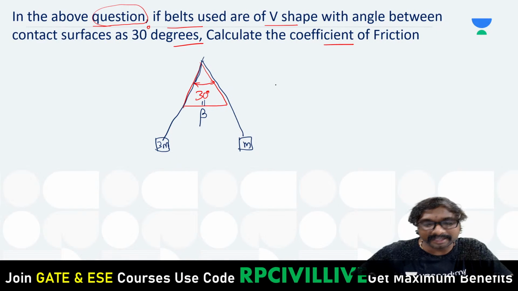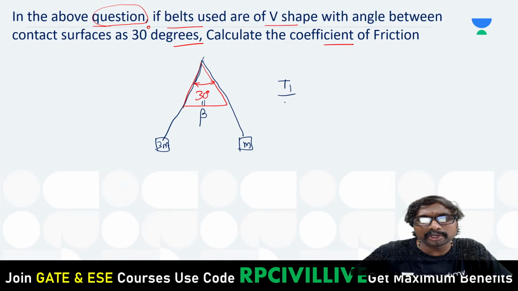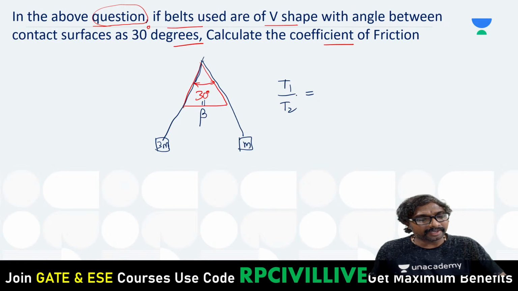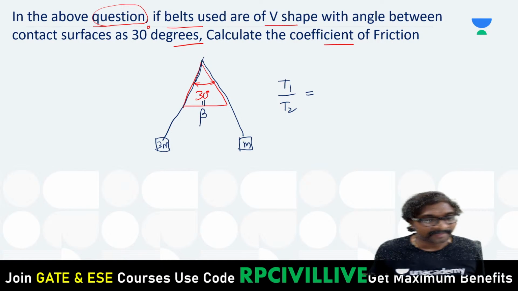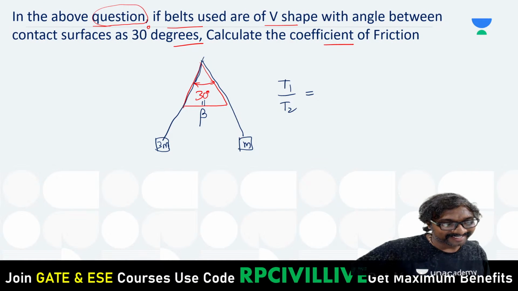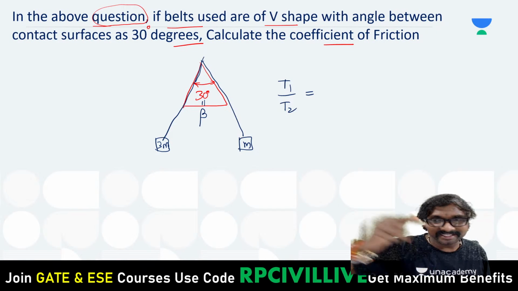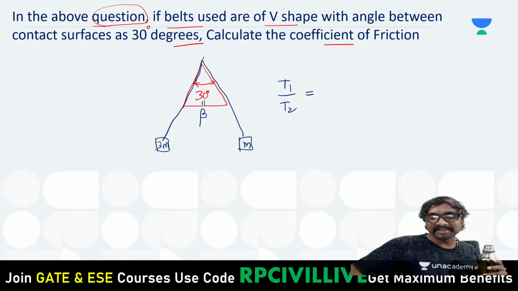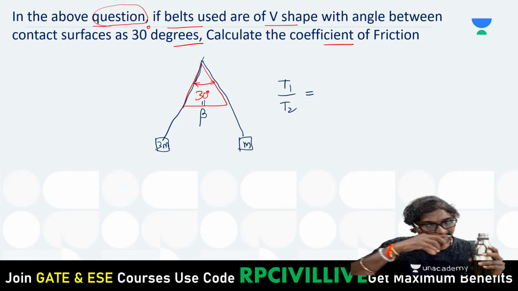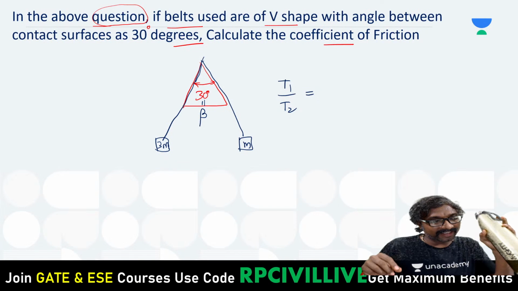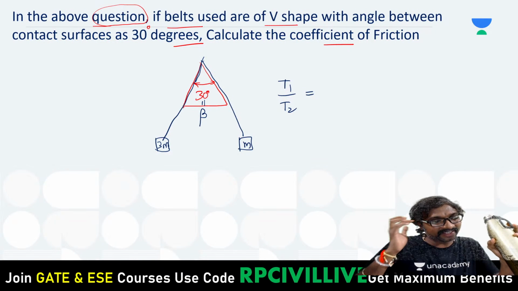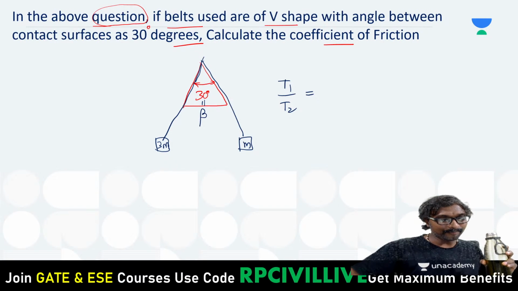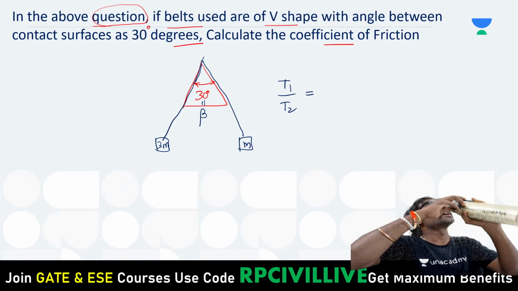V shaped you are having, right? Tell me what is that formula? T1 by T2, what is the relation? Anyone tell me what is the T1 by T2 relation? All of you, I'll just wait for your response. A 5 or 10 seconds gap is enough. What is the expression for this T1 by T2? That is important here. Do you know it or not?